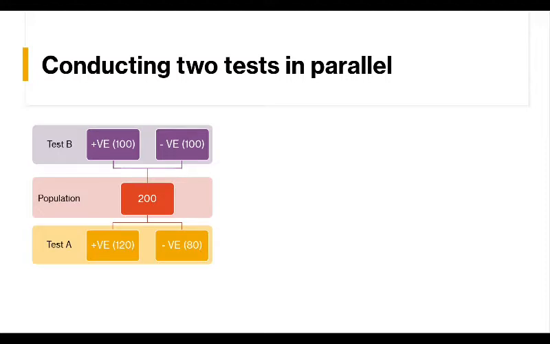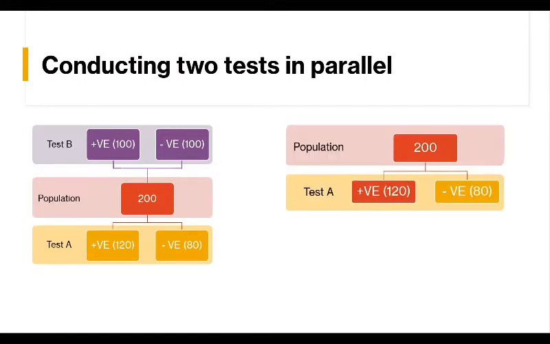What do we mean by a parallel test? Two tests are conducted together at the same time, and here a person is said to be negative if he is negative in both the tests. Opposite of a series. In the series, a person is said to be positive if he is positive in both the tests. But in parallel, a person is said to be negative if he is negative in both the tests. Let's explain it further.